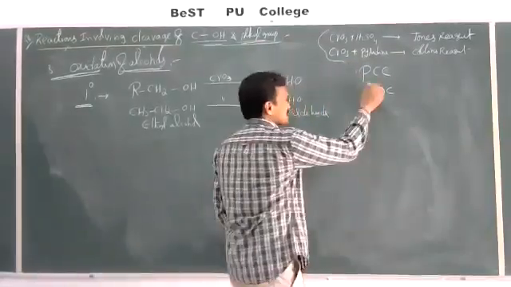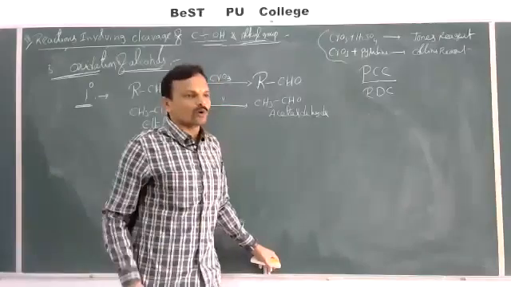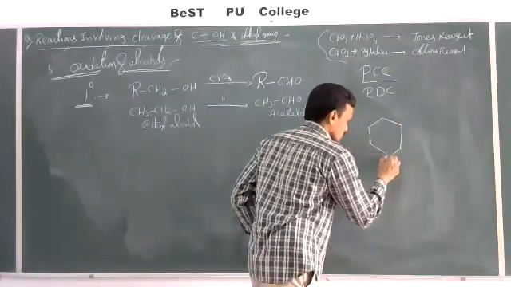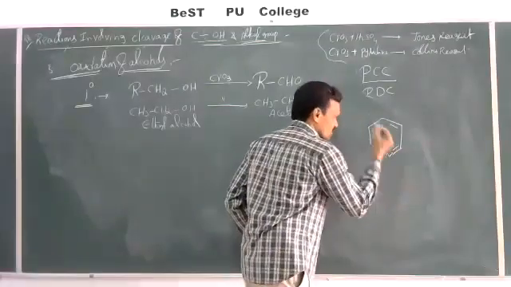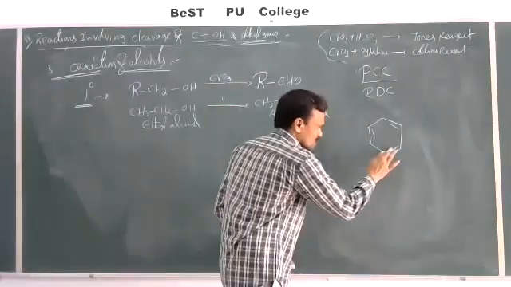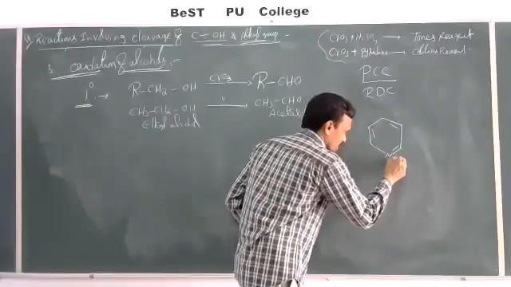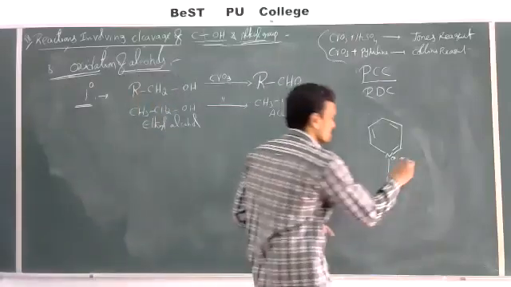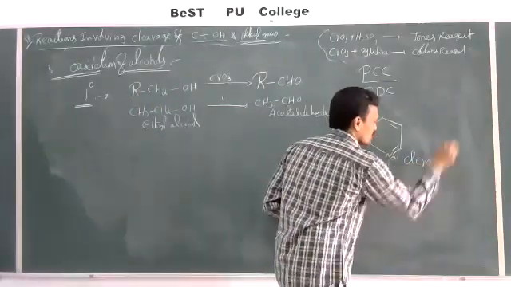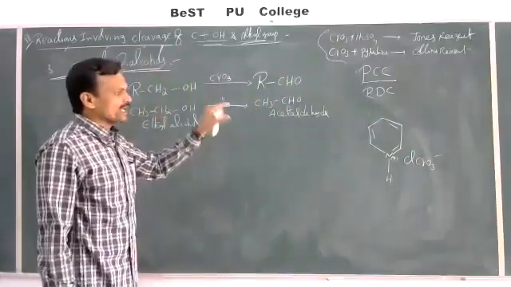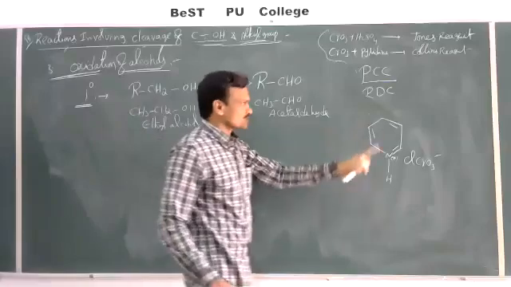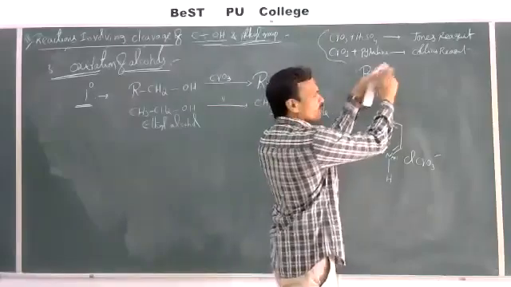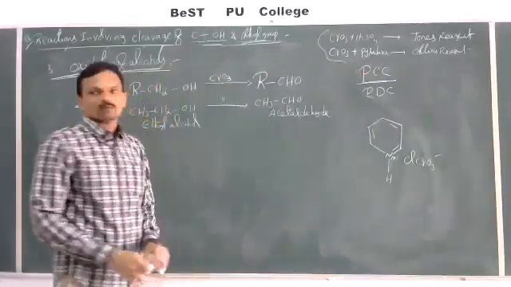PCC is nothing but pyridinium chlorochromate. So what is the pyridine molecule? This is the pyridine molecule. This nitrogen contains a lone pair. This nitrogen donates a lone pair to H plus. Then we can get a pyridinium ion. This is pyridinium chlorochromate, with ClCrO3 minus. Without writing this complete structural formula, in short form we can write PCC, pyridinium chlorochromate.